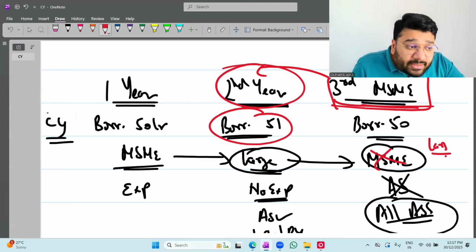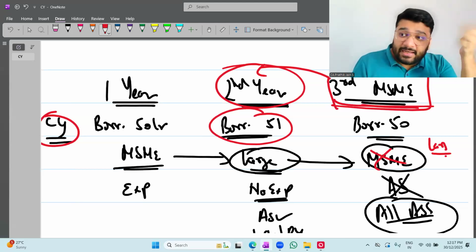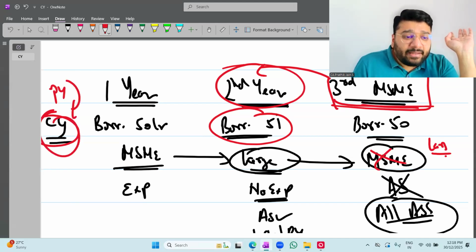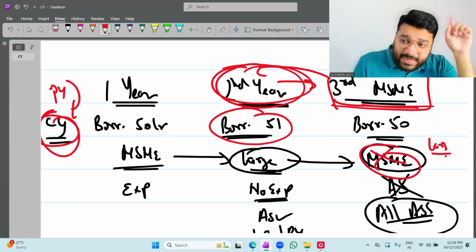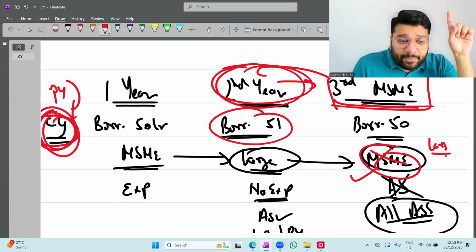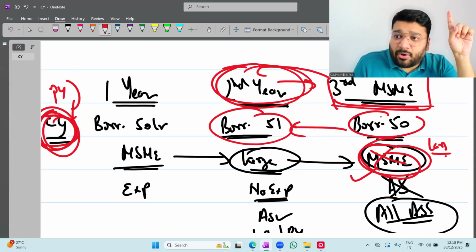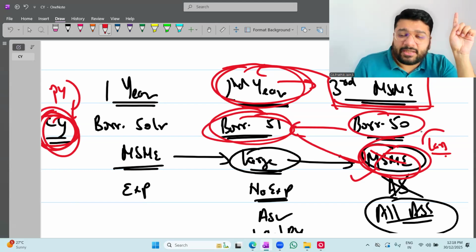If it is previous year borrowing, what we did earlier is correct. I'm changing from previous year to current year. Earlier we said third year is MSME, which was correct. Now, since you have converted this into current year borrowing, for the current year I will check the previous year's borrowing. 50 crore is current year borrowing; its previous borrowing is 51 crore. So because of that, this becomes a large entity.